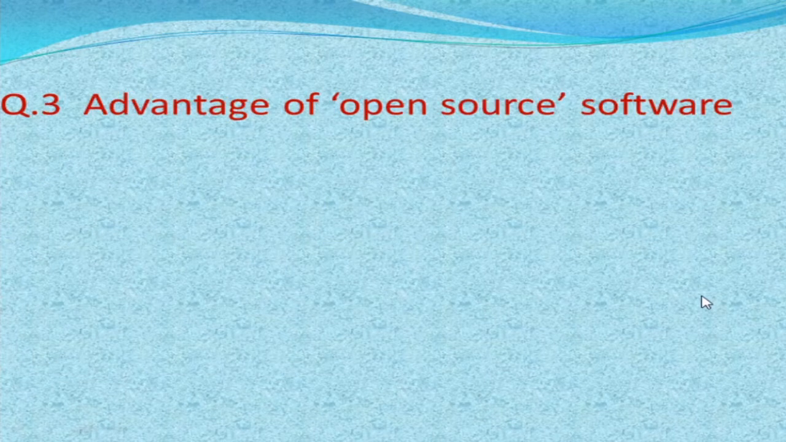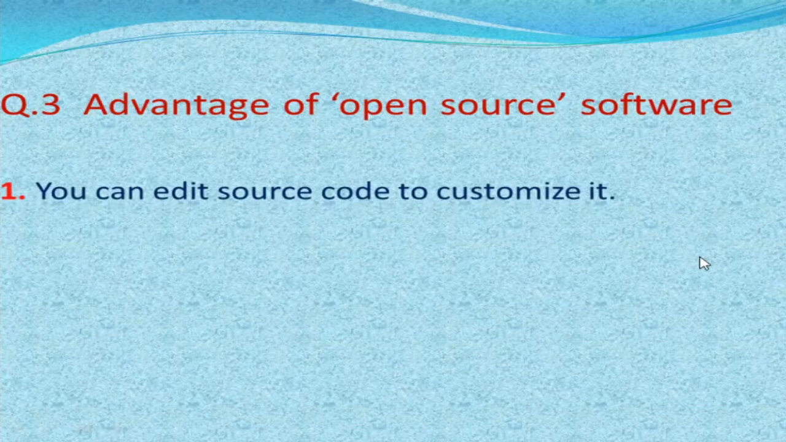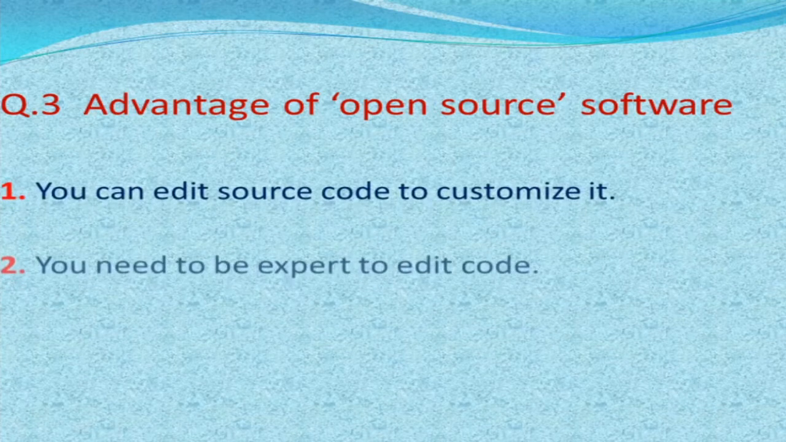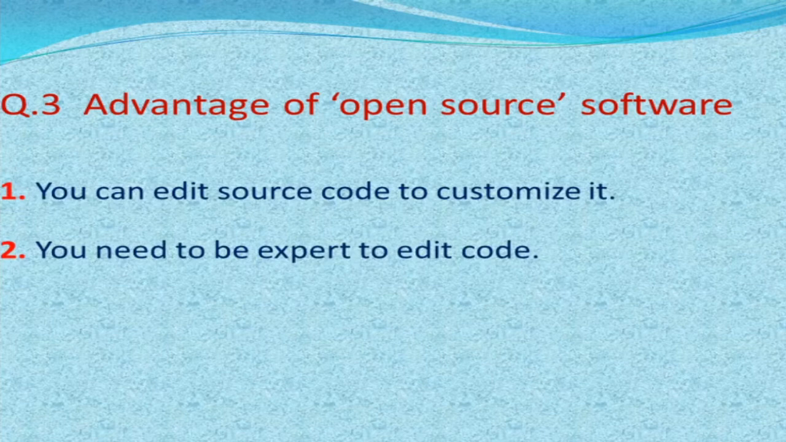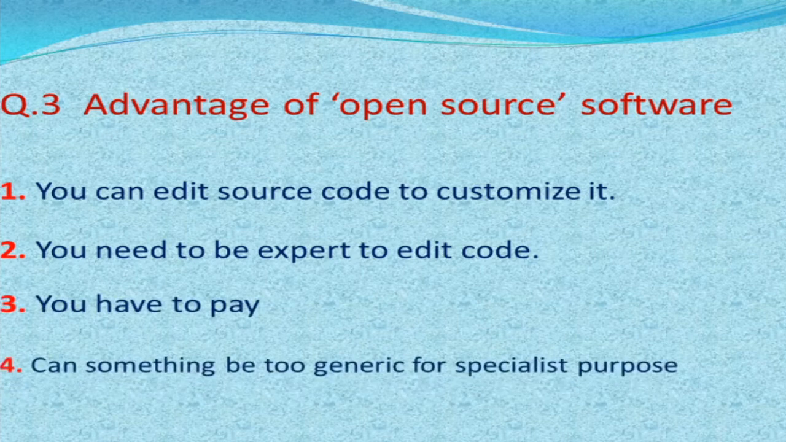Question third, advantage of open source software. Our options are: you can edit source code to customize it; second, you need to be expert to edit code; third, you have to pay; fourth, can be too generic for a specialist purpose. And our correct answer is you can edit source code to customize it.